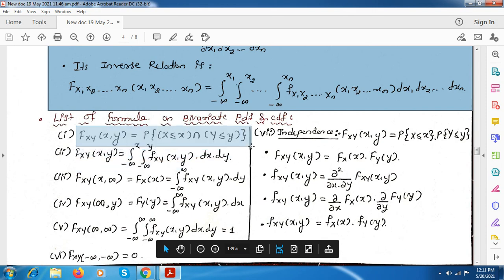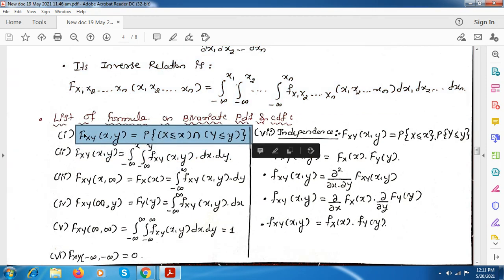First one we have seen is the joint CDF, that is F_XY. It is the probability of X less than or equal to x, and here the intersection, Y less than or equal to y. This is the equation when X and Y have some relation.